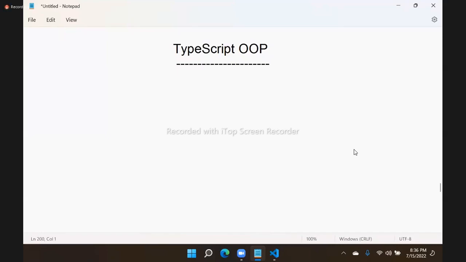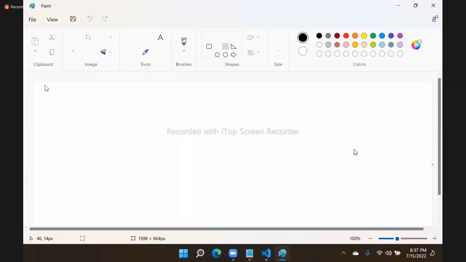In object-oriented programming, first you need to know about the concept called contracts. In OOP, we have to first understand contracts. So what are contracts? How are contracts defined? What is the role of a contract in OOP languages? Let's see. Actually, I will give one general example. First, take one general example.